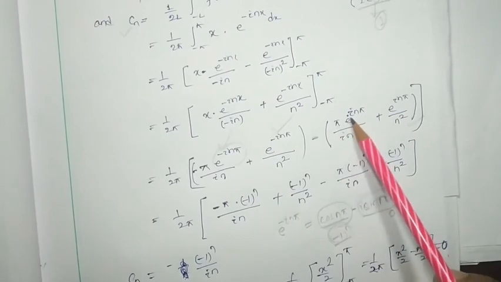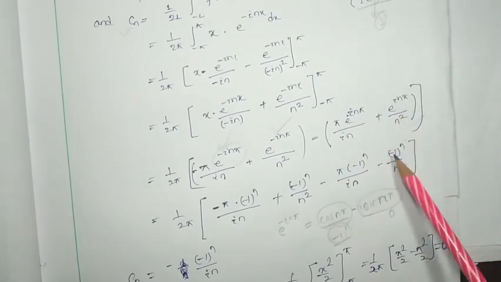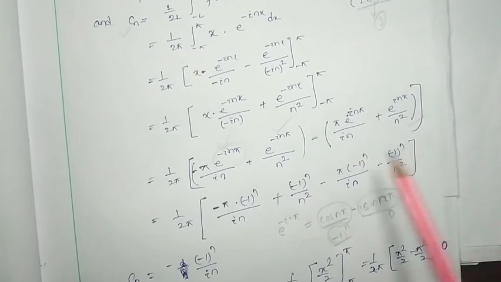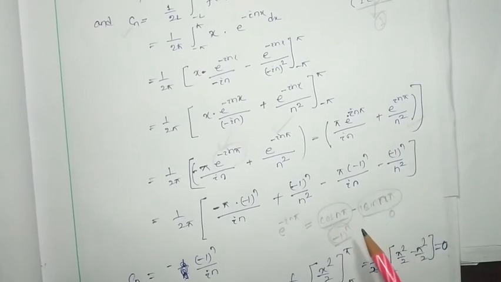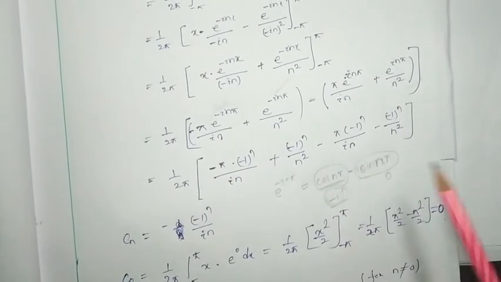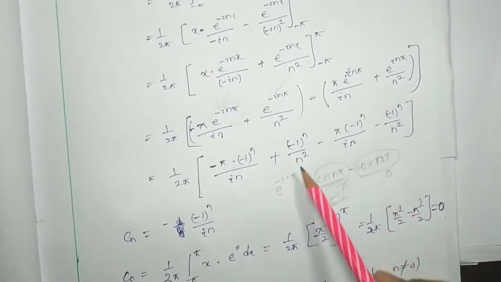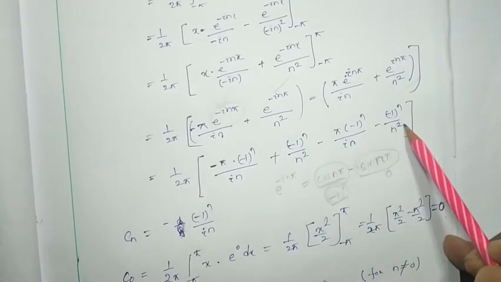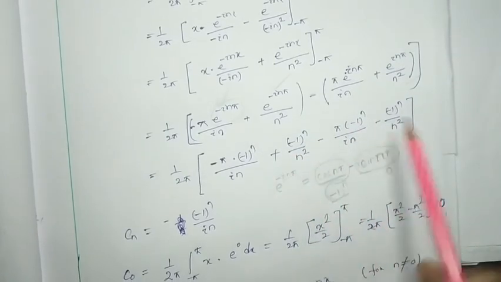Minus pi e to the i n pi, minus 1 to the power n, and plus e to the i n pi will be minus 1 to the power n. Okay, here minus is minus, minus is minus. So here two terms are similar and opposite and can be cancelled out. Which one? These two terms. This term and this term. Both are equal and opposite. Plus, minus can be cancelled out.